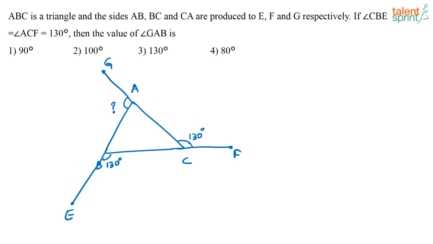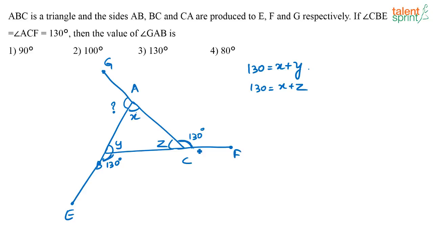If you know the exterior angle theorem, solving this question is easy. Okay, so let us take these three angles as X, Y and Z. Now, what is X plus Y? That is equal to 130. See, the exterior angle is equal to the sum of the two opposite interior angles, right? So this 130 is nothing but the sum of X plus Y. Similarly, this 130 here is the sum of X plus Z, so 130 is equal to X plus Z.